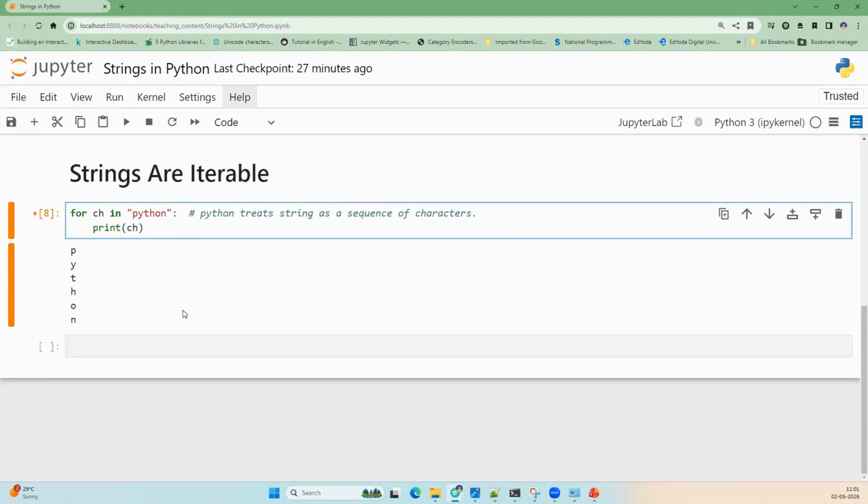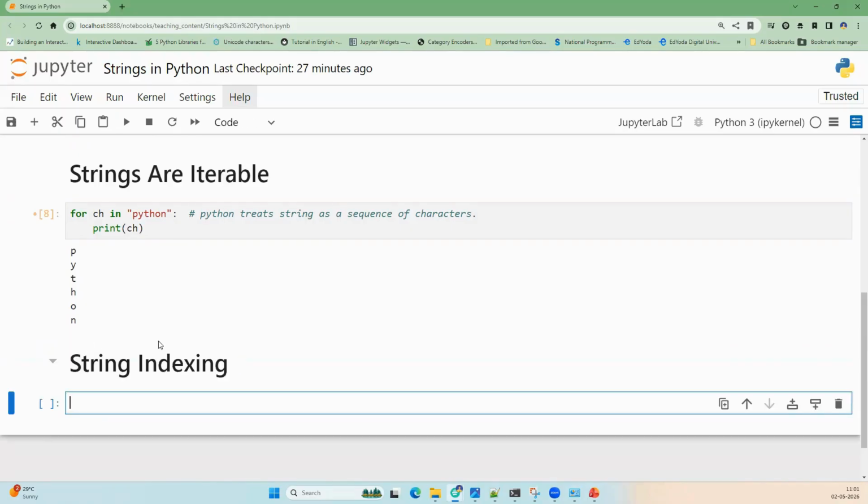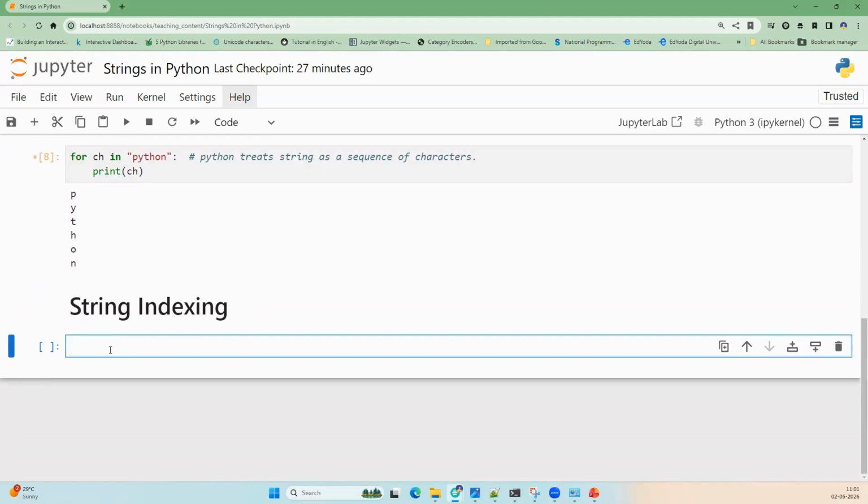Now, let's understand string indexing. This is also one of the important concepts. Indexing allows us to access individual characters. For example, let's say you have a string name, hello.